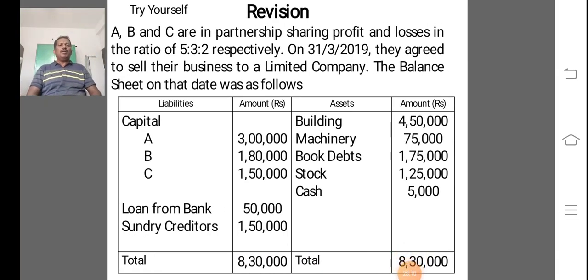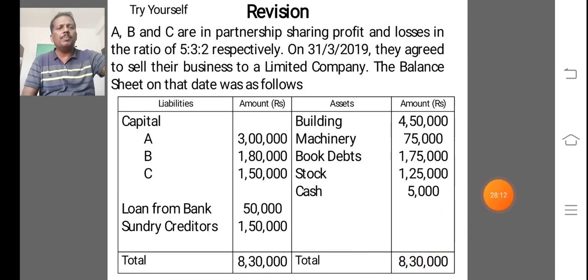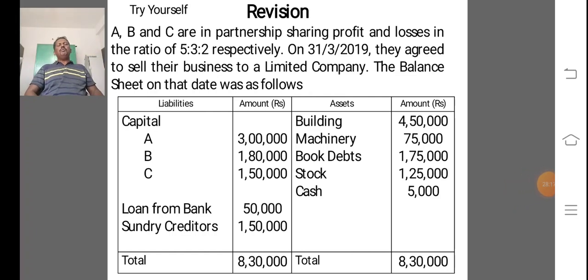Next, try yourself. A, B and C are in a partnership firm, sharing profits and losses in the ratio of 5:3:2 respectively. On 31st March 2019 they agreed to sell their business to a limited company.